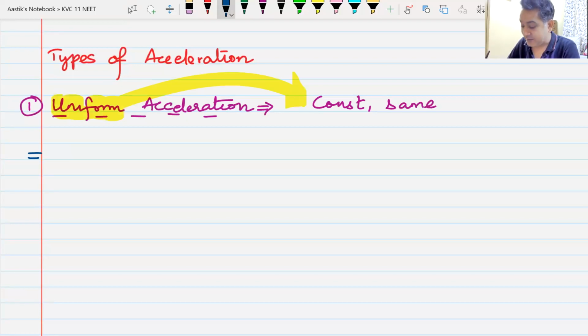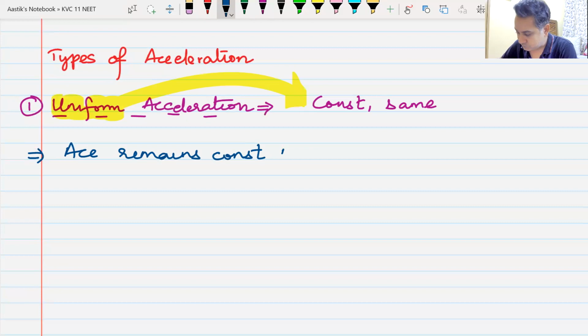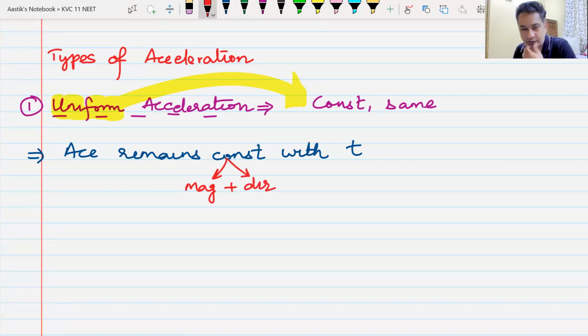Now I will try to describe what I see, what you said. Acceleration remains constant with time. When I say constant, it must remain constant in magnitude as well as in direction.